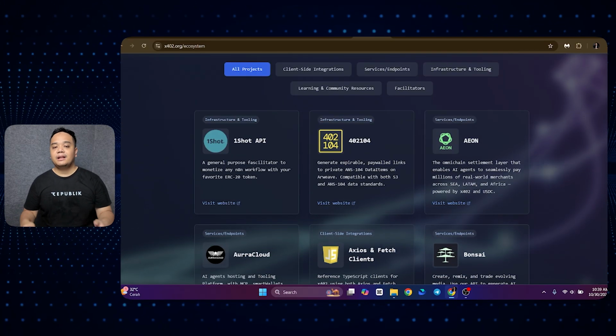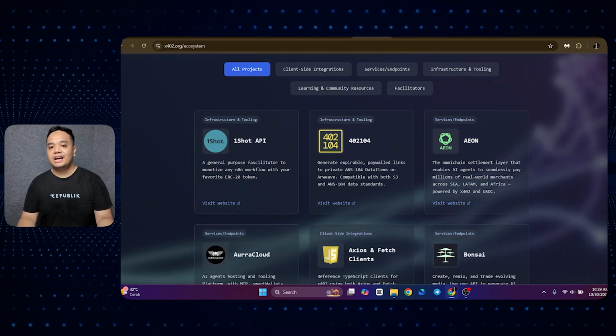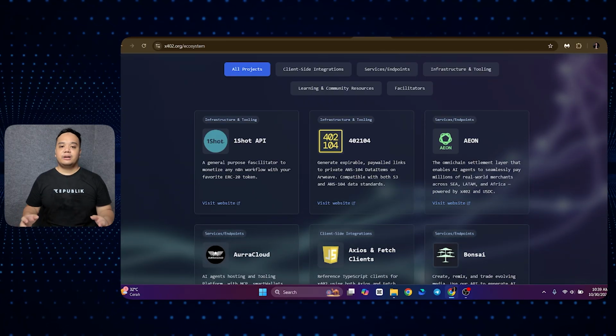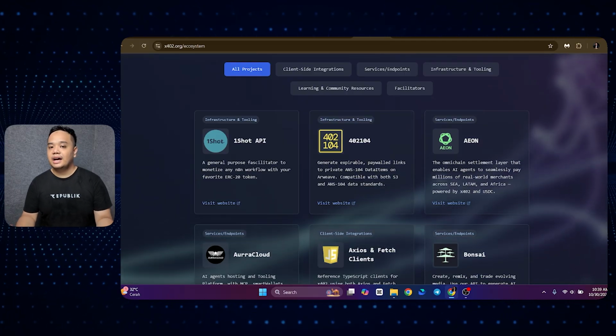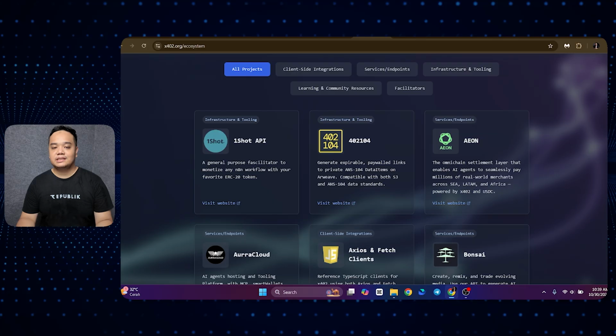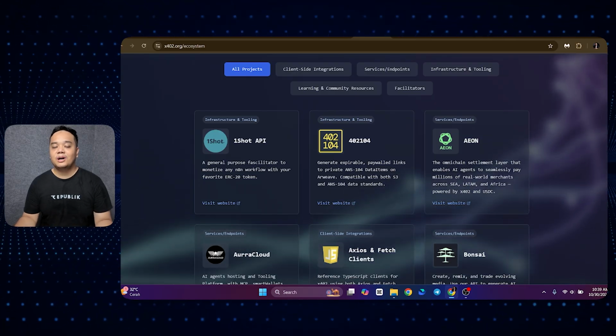However, another example is Aeon, where essentially you can connect your AI agent to your everyday business operation. So let's say you're a business owner that needs supply for your goods. Let's say you are a co-packer that needs boxes. So you need to supply your business with boxes every week.